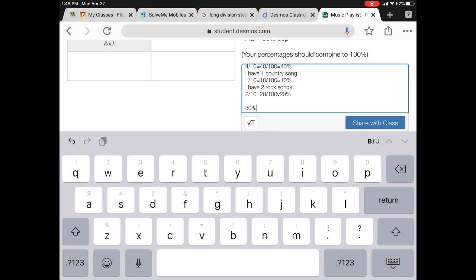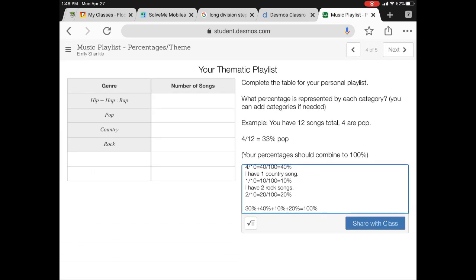Now I'm going to add up all my percents to make sure they equal 100%. So 30 plus 40 plus 10 plus 20. And once I double check my math, those do add up to 100%. So I've done this correctly.